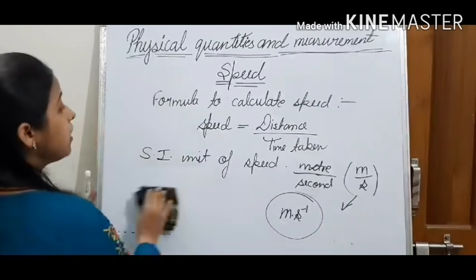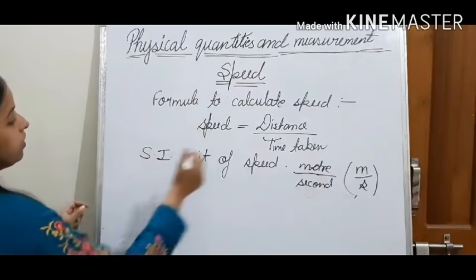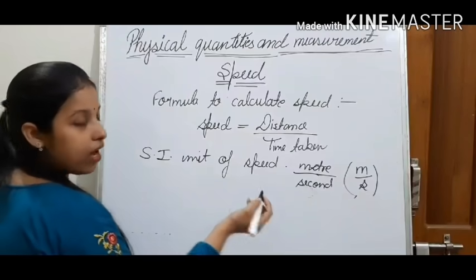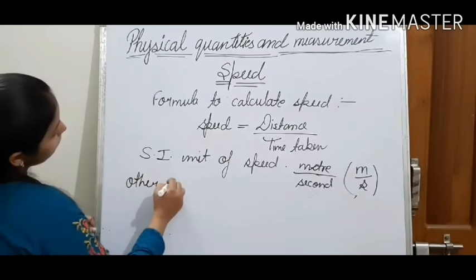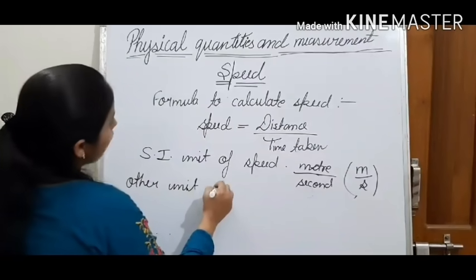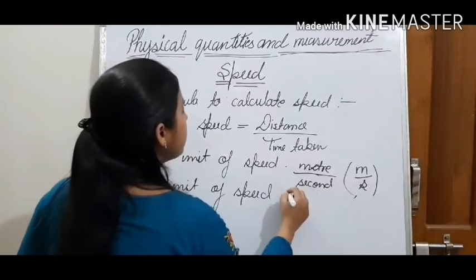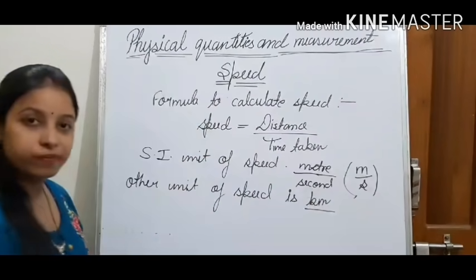Now sometimes we calculate speed in kilometer per hour also. So we will write the other unit of speed. What is kilometer?